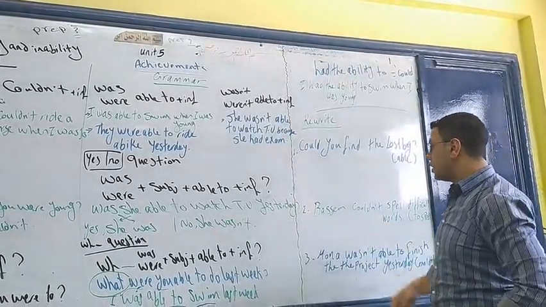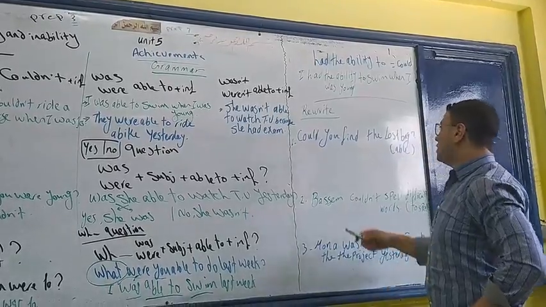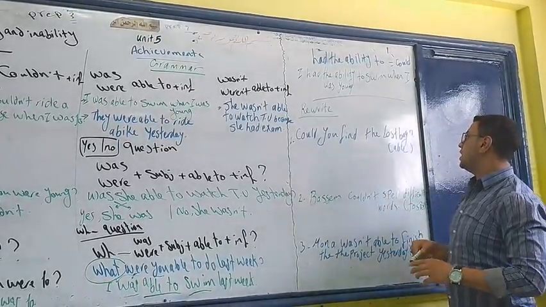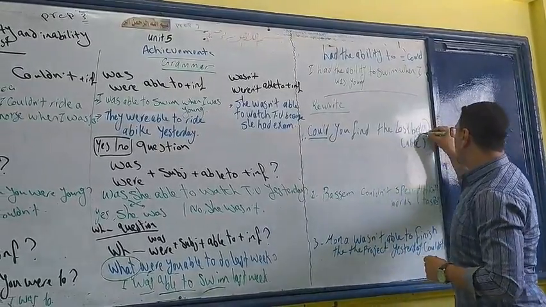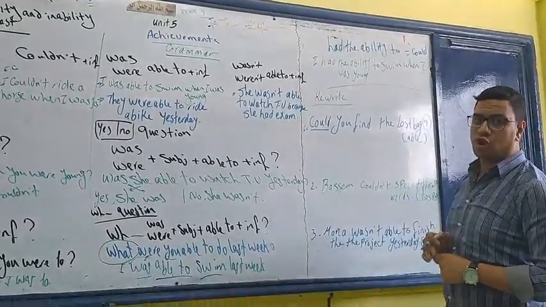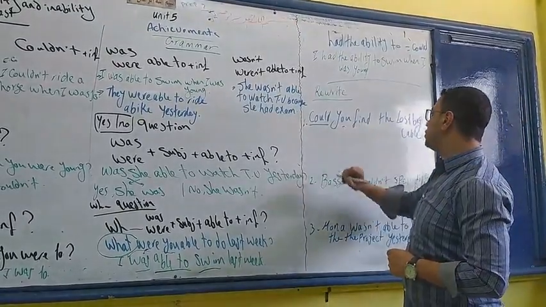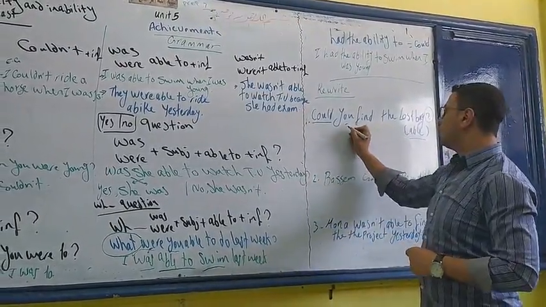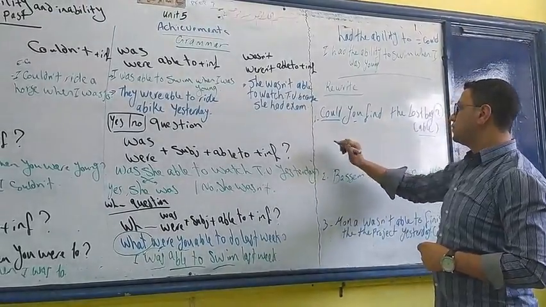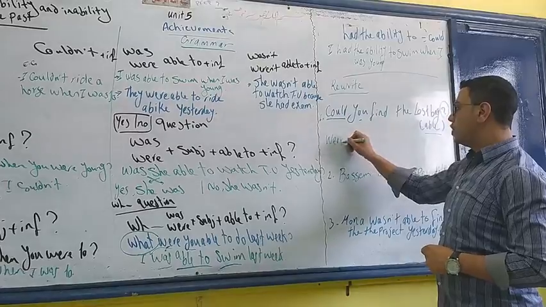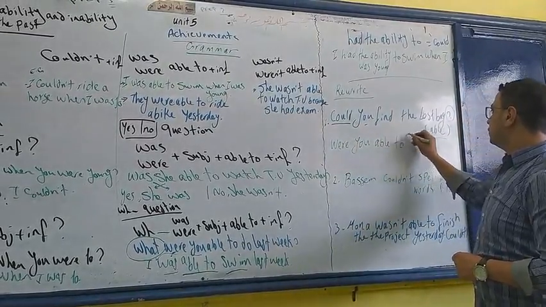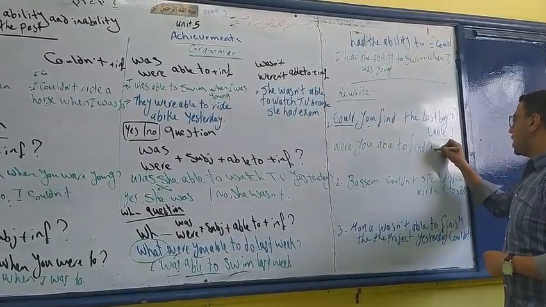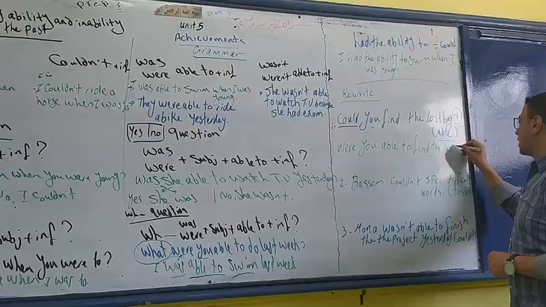Okay? Let's do the rewrite. It's very easy. Number one, could you find the lost bag? That could here comes as a form of yes or no question. So here the subject is you. Able takes what? Was or were? You comes with were. So, were you able to find the lost bag?